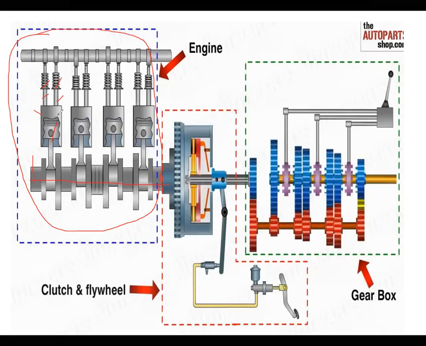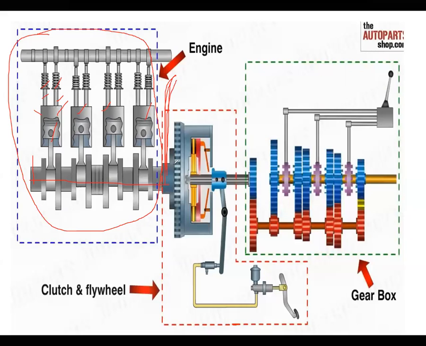Likewise, in this concept we have 1, 2, 3, 4 cylinders, because in order to get a large amount of torque, we have to increase the number of cylinders. These cylinders are placed inside the engine, so the total outside structure is called the engine. All pistons are connected to the crankshaft. The crankshaft is directly connected to the flywheel. This is called the flywheel. As I already said, the flywheel is next to the engine.